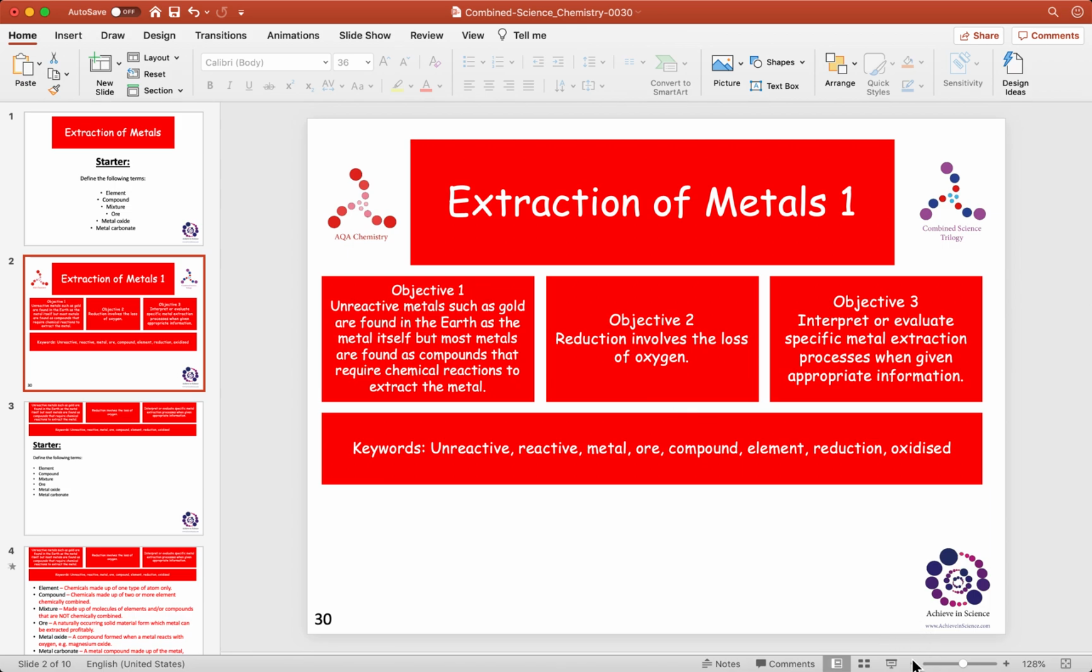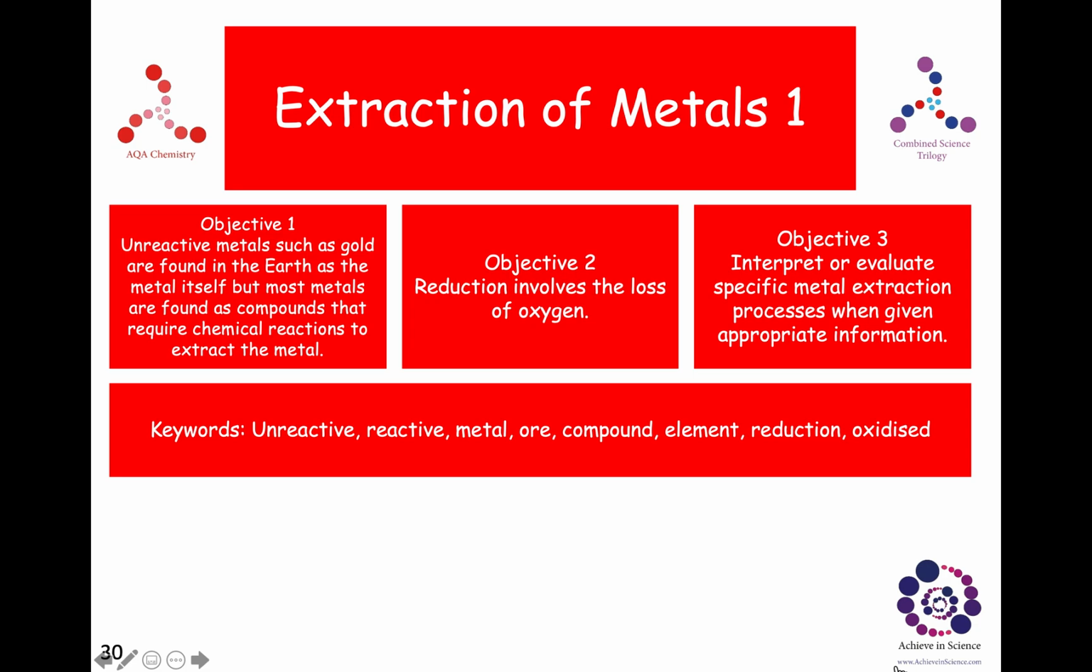Hello all. So in this lesson, we're going to start looking at chemistry, extraction of metals 1. In this lesson, we're basically looking at three things. We're going to look at how metals are extracted, and the keywords used are unreactive, reactive, metal, compound, element, reduction, and oxidized. We're going to look at how metals are extracted by reducing or removing oxygen. This is the first lesson in this sequence.